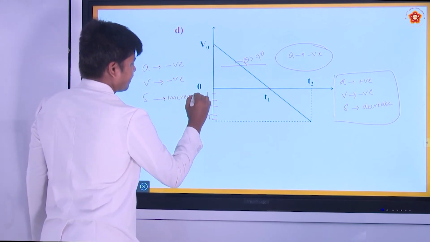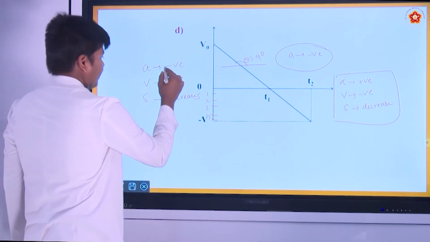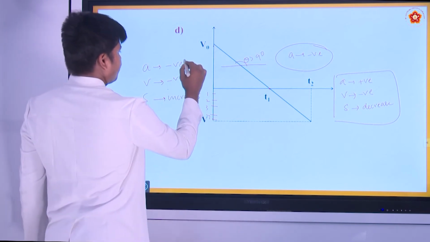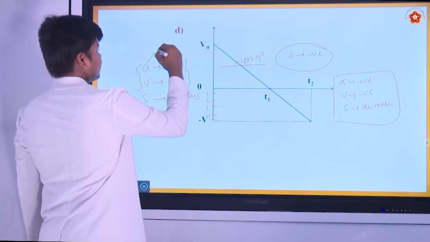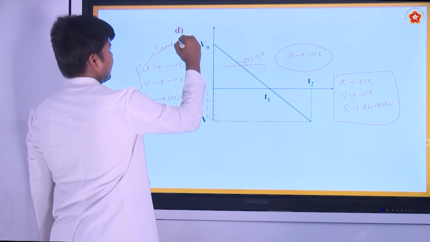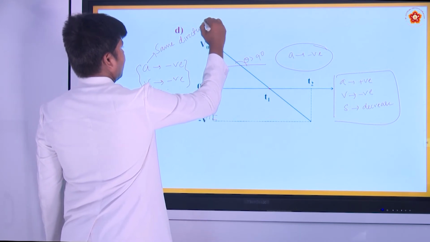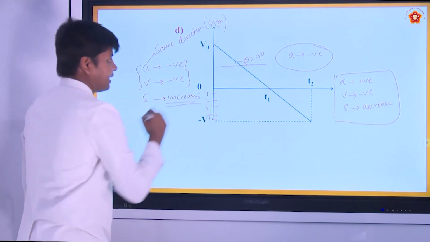Otherwise you can say, if both are positive also, the speed increases. So when acceleration and velocity are of the same sign, that means the same direction, then speed increases.